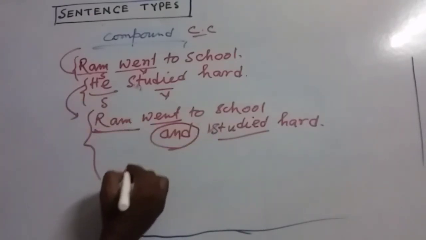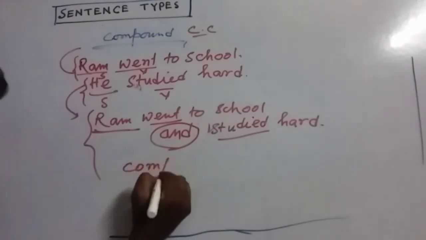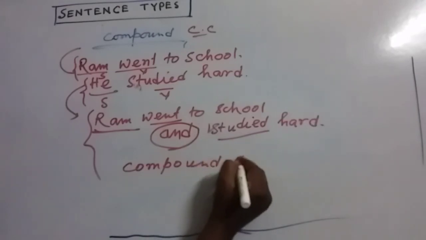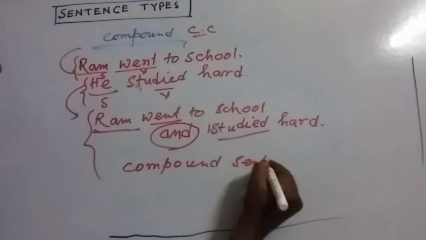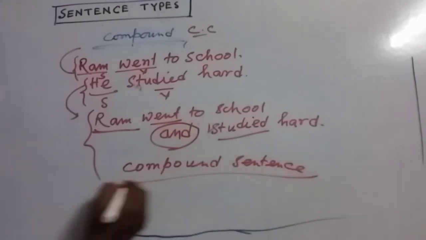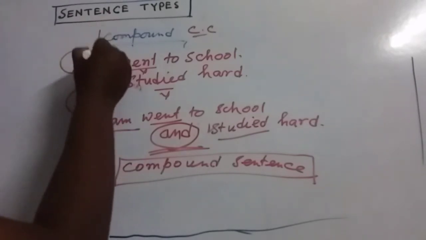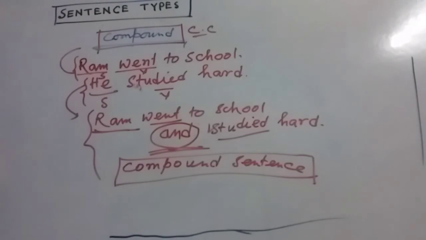My dear friends, it's a compound sentence. That means there must be two principal clauses, and these two principal clauses must be joined by a coordinating conjunction. If this is the structure, it will be called a compound sentence.